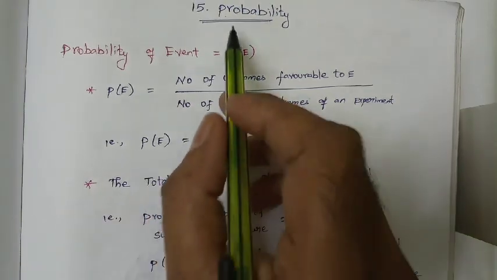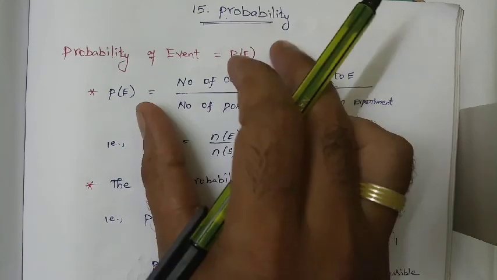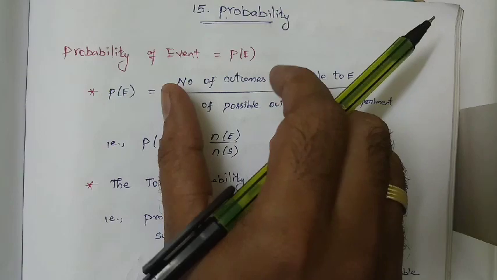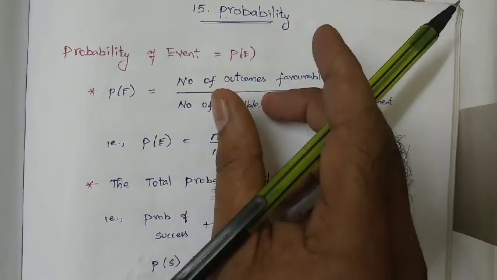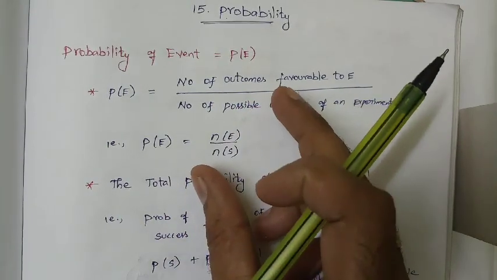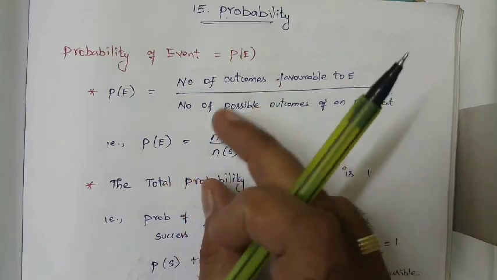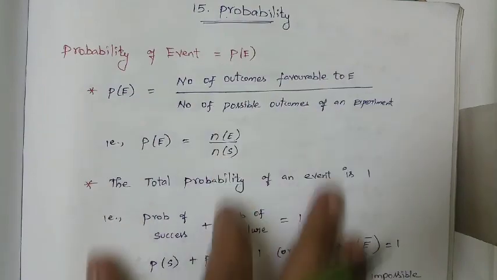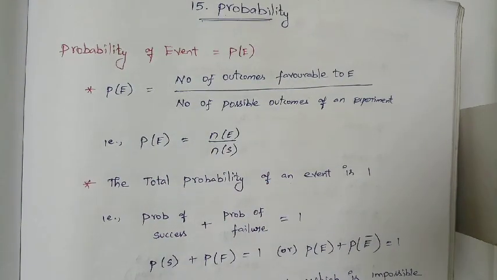So what is meant by probability? Probability is the number of chances for getting a success or failure. Whatever work we are doing, there is a chance of getting success or failure. The number of chances is probability. So we have a formula and some notes that we are going to see.